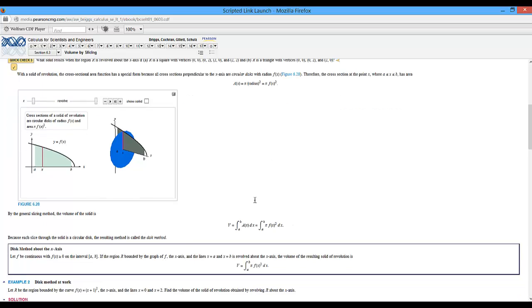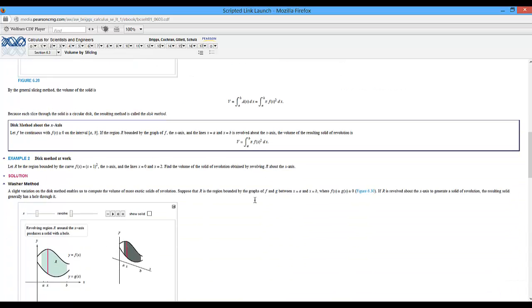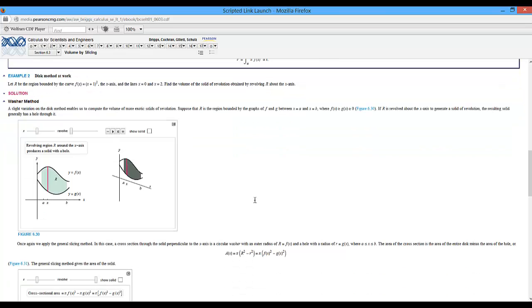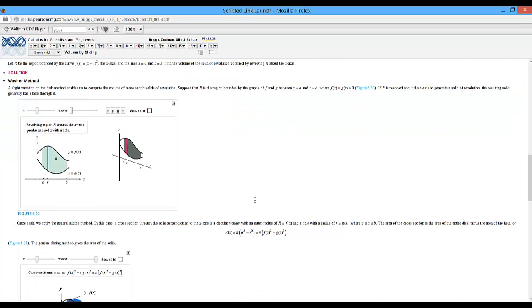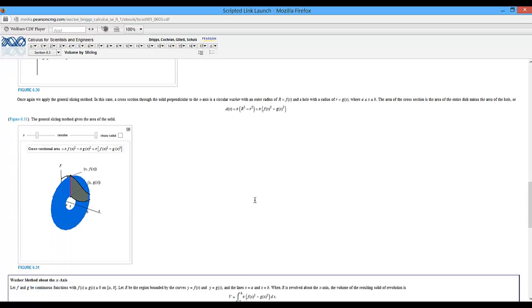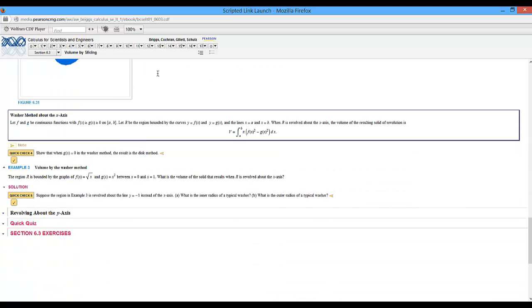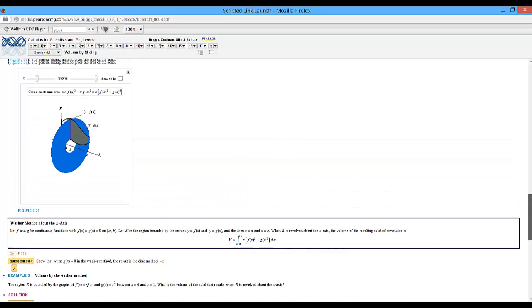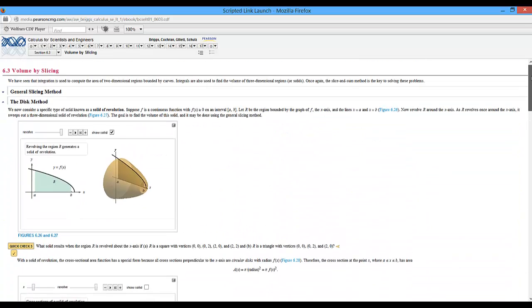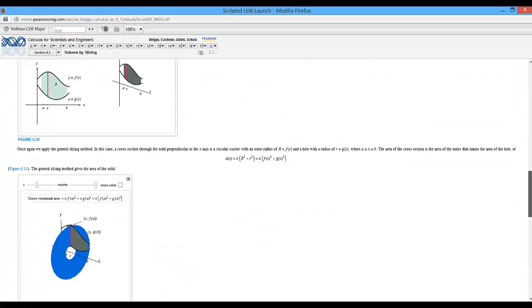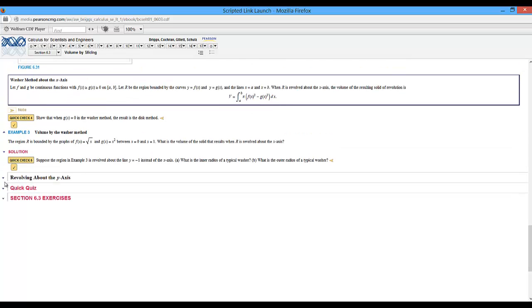I'm not going to continue to go through every little thing here, but you do get an idea of what the e-text is all about. And notice I'm now through that one part that I opened up, the disk method. Here's the end of it. And then the next thing, if I wanted to see, was revolving about the y-axis. And then it has a little quick quiz and the exercises, which is what I assign.